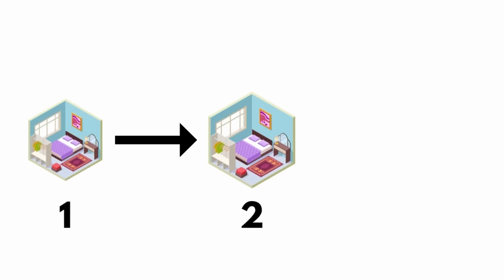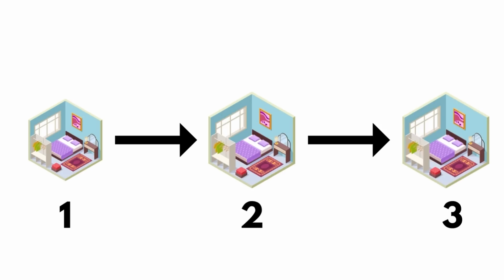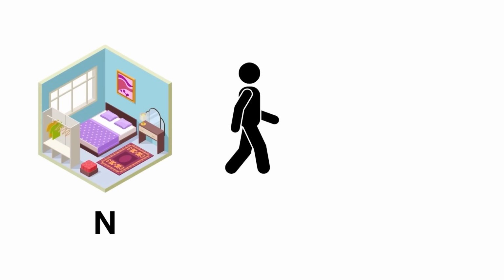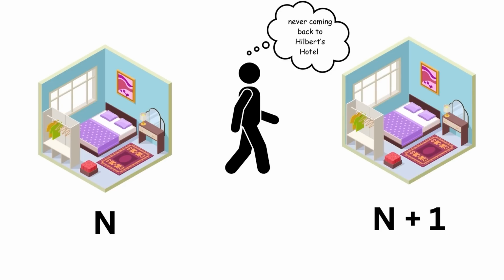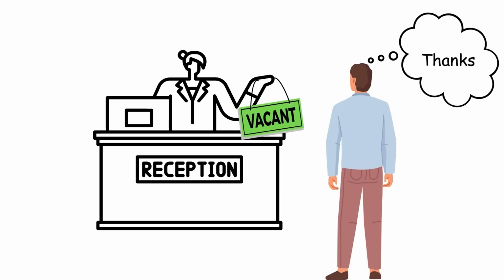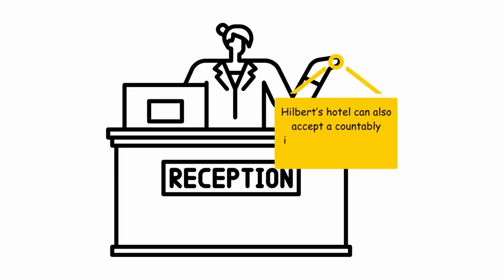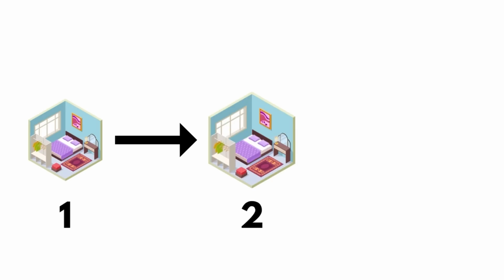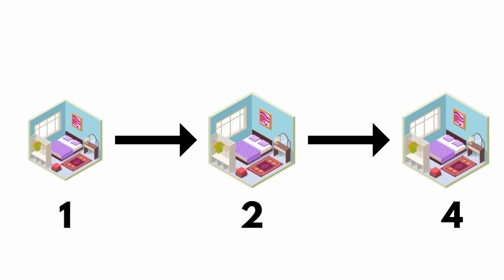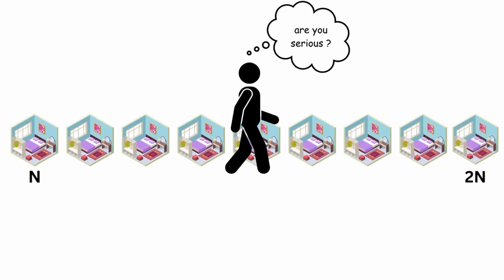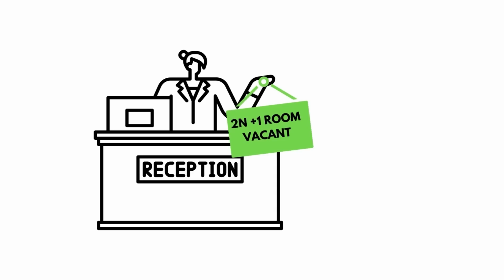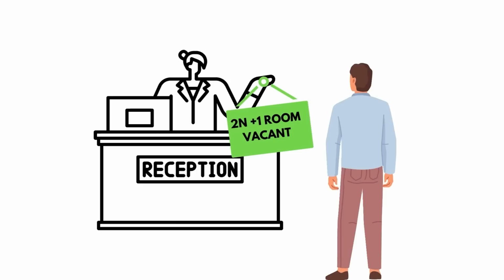The hotel simply moves the guest in room 1 to room 2, the one in room 2 to room 3, etc. In general, the guest in room n moves to room n+1. Afterward, room 1 is free for the new guest. Hilbert's Hotel can also accept a countably infinite number of new guests. The guest in room 1 moves to room 2, the one in room 2 to room 4, and in general, the guest in room n to room 2 times n. This leaves the odd-numbered rooms free for the new guests.